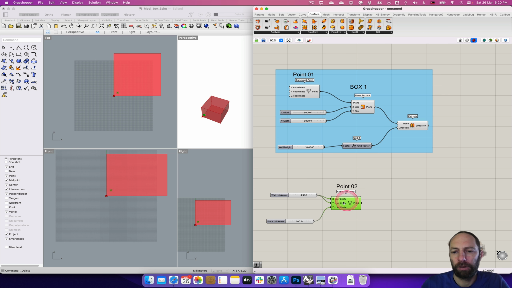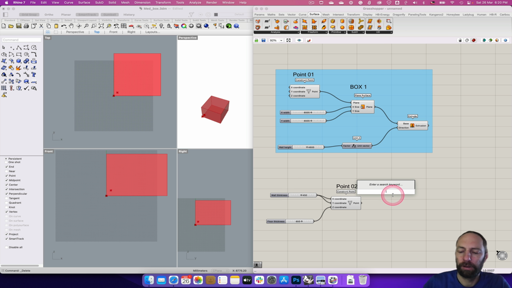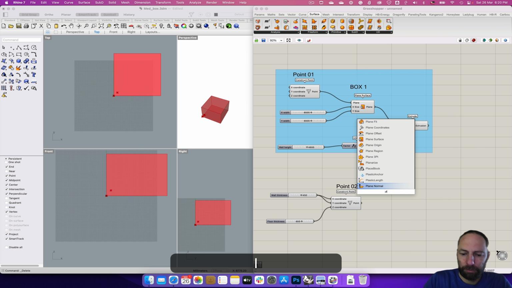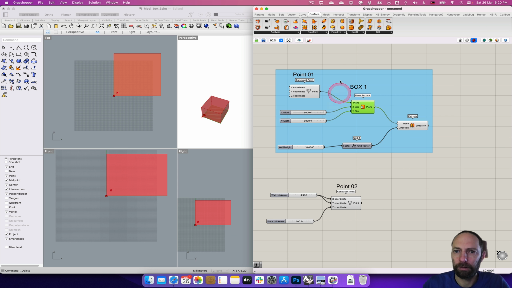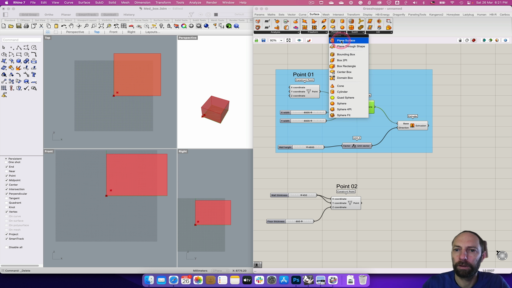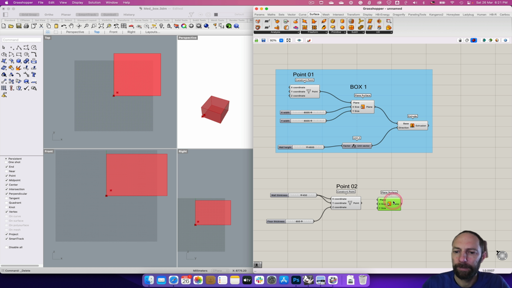So we want to make a plane. So we can plane, it doesn't come up, does it? So we can just come up to here, primitive, and then plane surface.